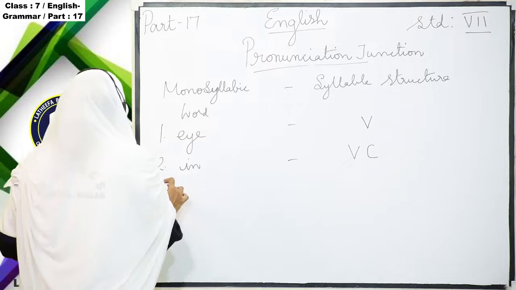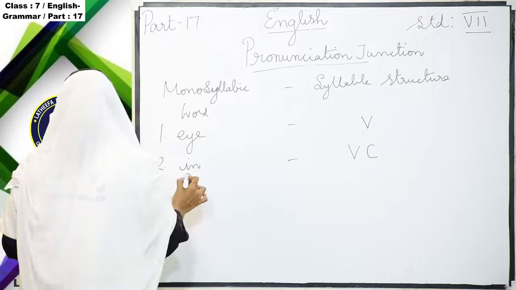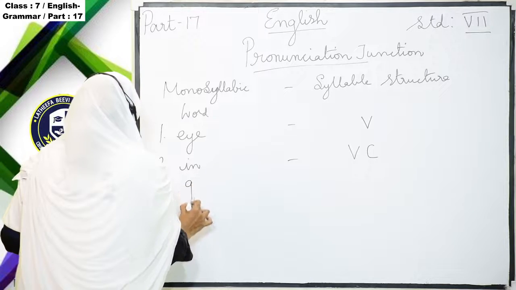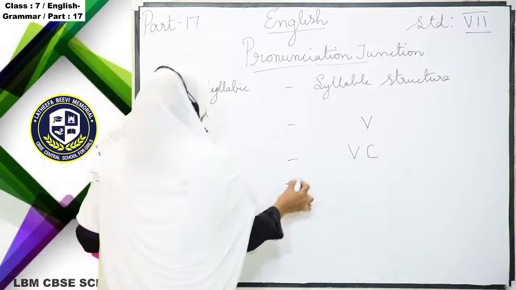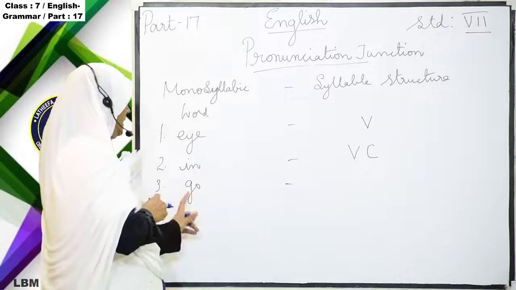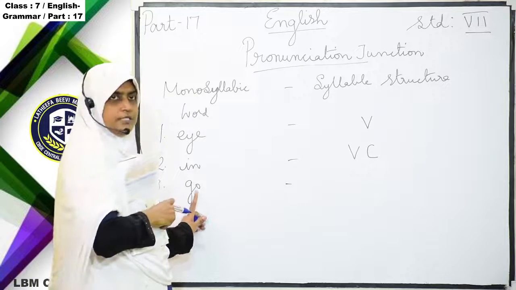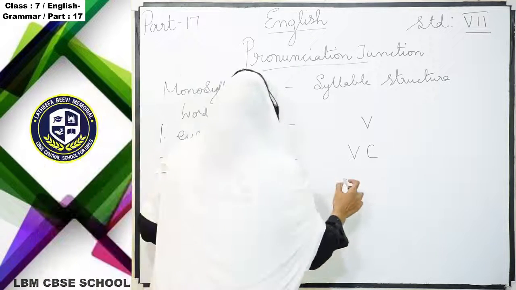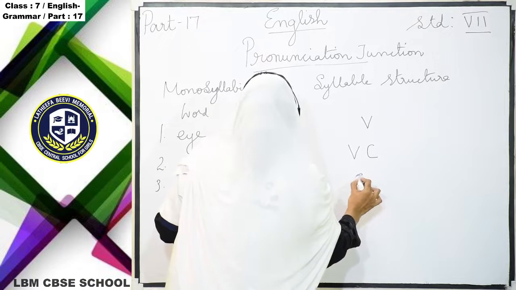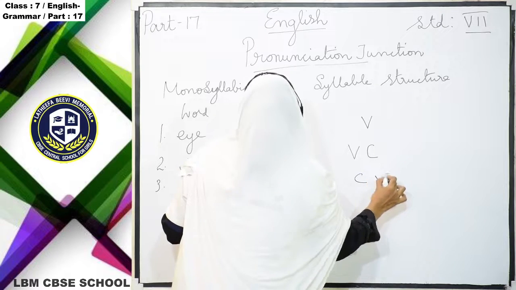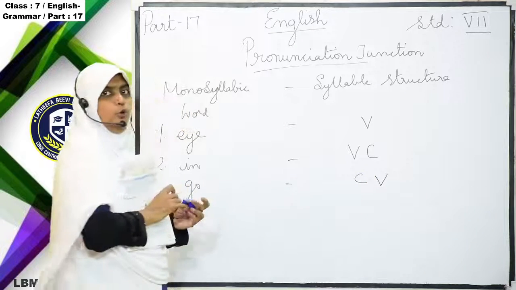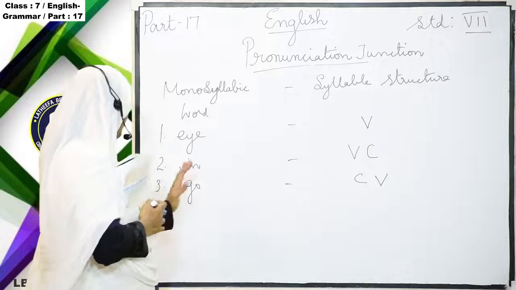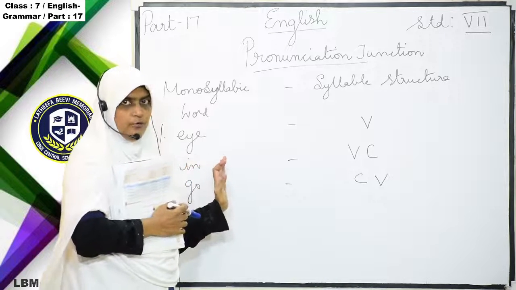And then the third one, "go". So here G is the consonant sound and O is the vowel sound. So here, C, V. Are you able to follow me? "I" and "in". Okay, you are pronouncing.